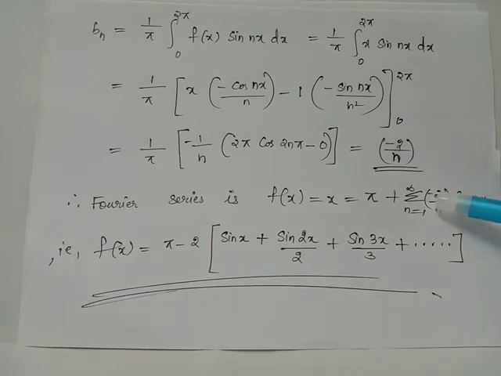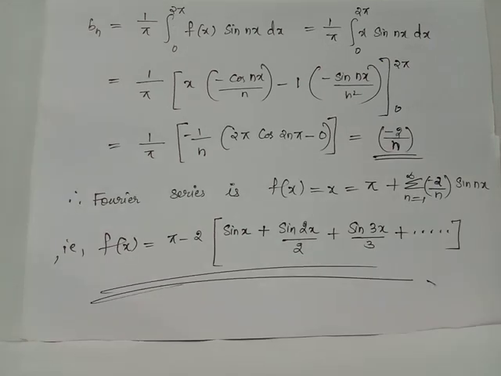Here minus 2 can be taken outside summation, and when you give indices n ranges from 1 to infinity inside these terms, for n equals 1 we will get sin x divided by 1. For n equals 2 you will get the term sin 2x divided by 2. For n equals 3 you will get the term sin 3x divided by 3, and so on. Thus we have this representation of Fourier series expansion possible for the function f of x equals x. Using Fourier series representation, we could express the given function as a sum of trigonometric sine functions.